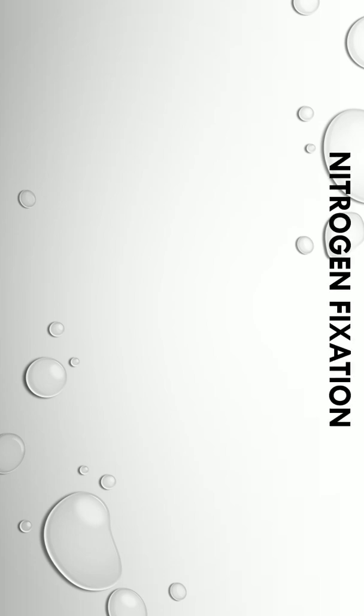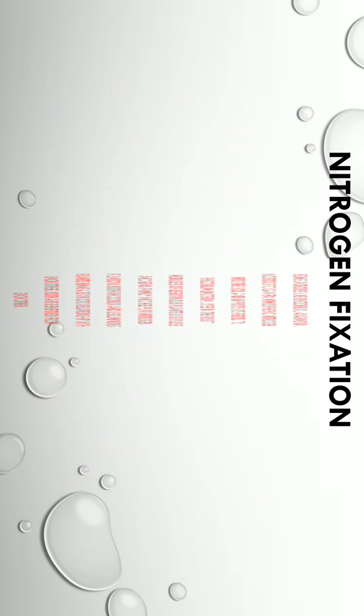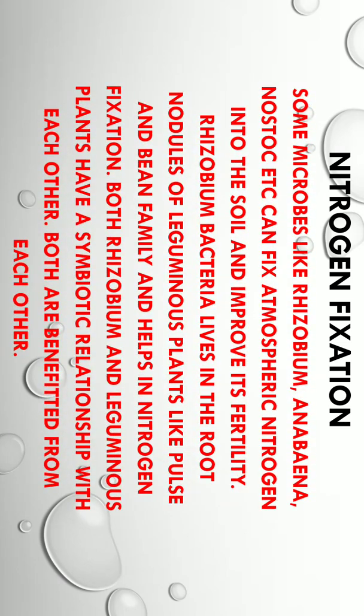So first of all, let us understand what is nitrogen fixation. It is a natural process in which certain microbes like Rhizobium, Anabaena, Nostoc, etc. can fix atmospheric nitrogen into the soil and improve its fertility. Rhizobium is a bacteria which lives in the root nodules of leguminous plants, which are plants of pulse family and